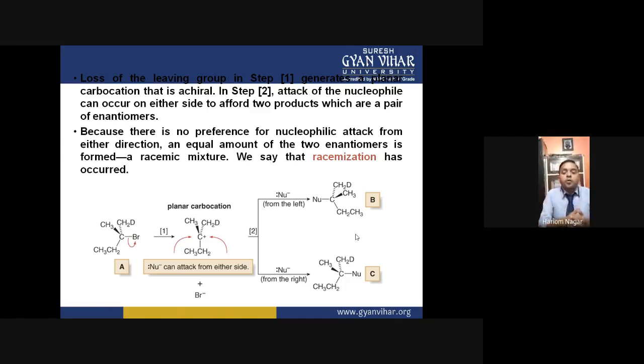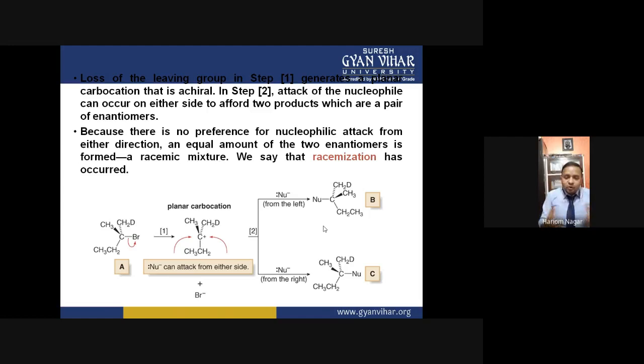So they cannot be superimposed on each other. These non-superimposable mirror images of each other are called enantiomers. And these enantiomers B and C, I'm talking about the B and C, are the enantiomers, and they are formed in equal ratio, equal amount.